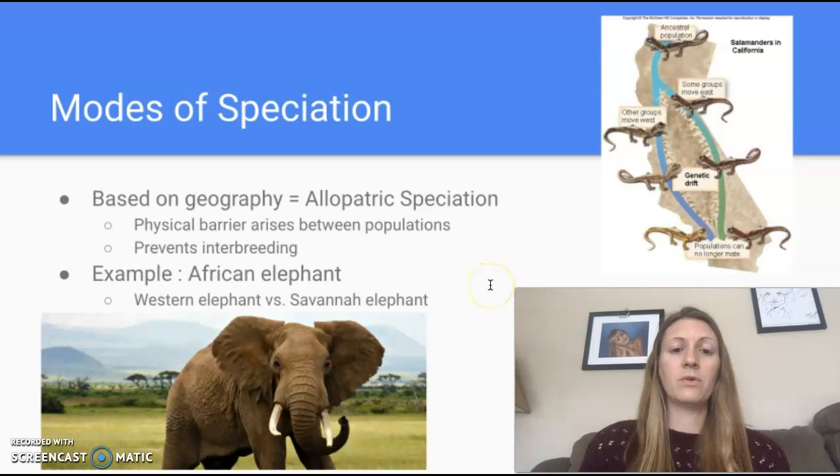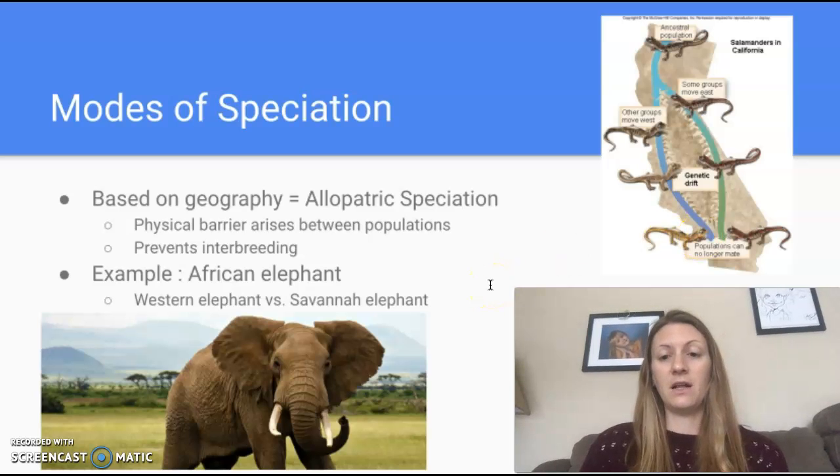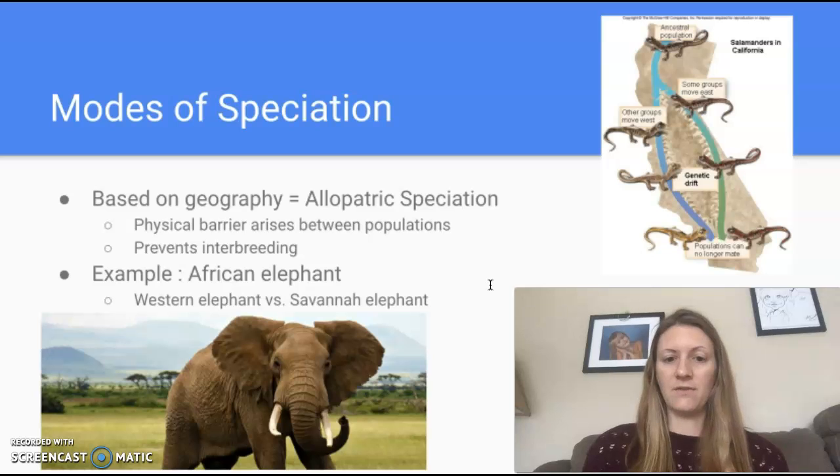A real-world example would be the western elephant versus the savanna elephant. So there's actually two species of elephants living in Africa. For a while, they thought it was one species, until, I want to say it was like 2005, maybe 2015, I'm not really sure. But in the 2000s, they ran some genetic tests and found that these are actually distinct species of elephants. You've got a savanna elephant and a western elephant. And this western or forest elephant lives in a completely different environment than the savanna elephant, and they are distinct species. They do not interbreed.